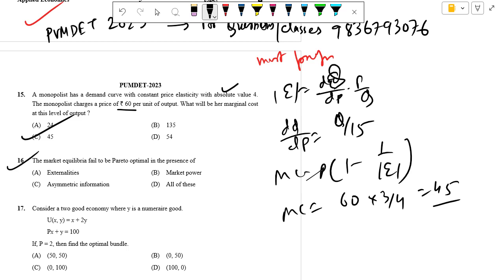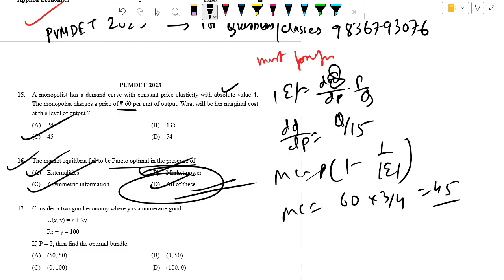Next, question 16: market equilibria fail to be Pareto optimal in the presence of... Pareto optimality occurs when it's not possible to make anyone better off without making at least someone worse off. So market equilibria may fail to be Pareto optimal due to a lot of reasons, like externality, yes, market power, asymmetric information. So actually all of this can create such a situation.